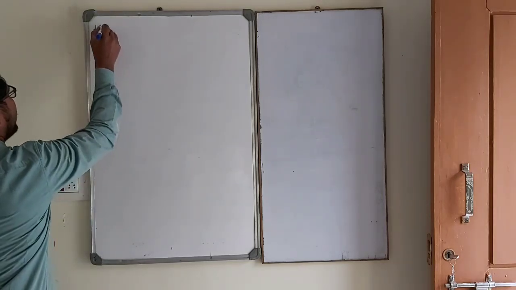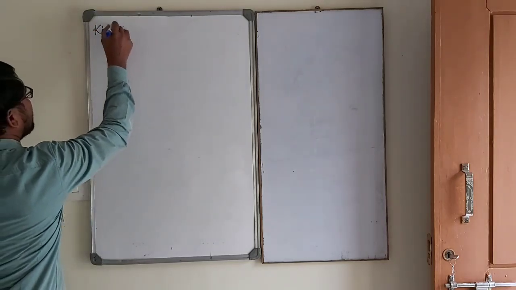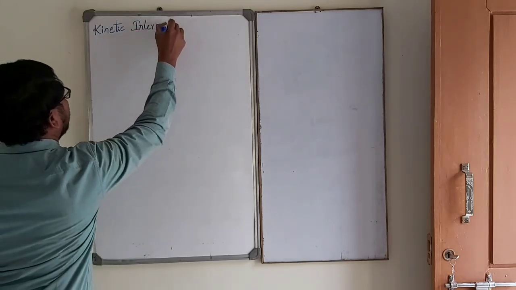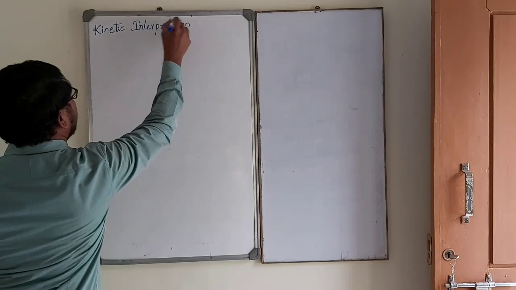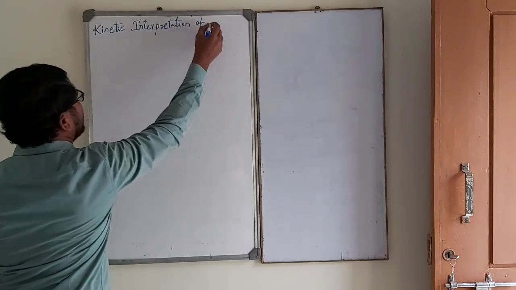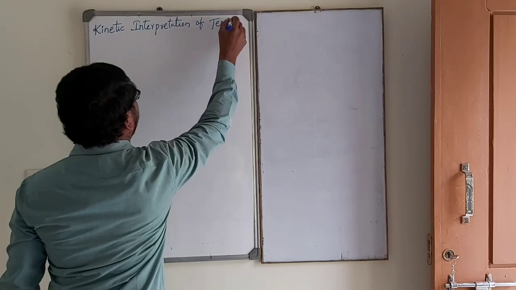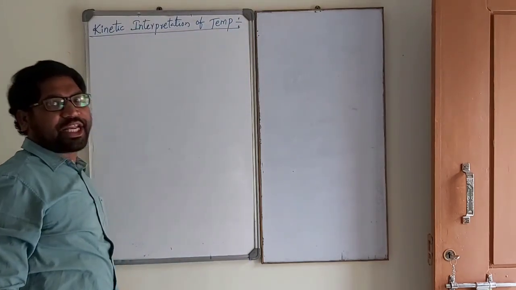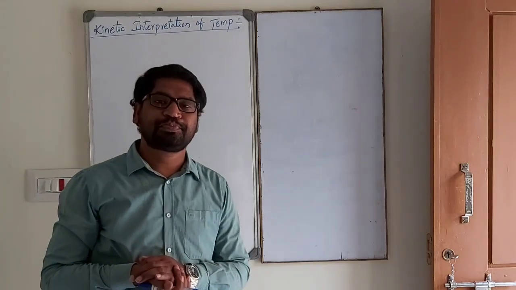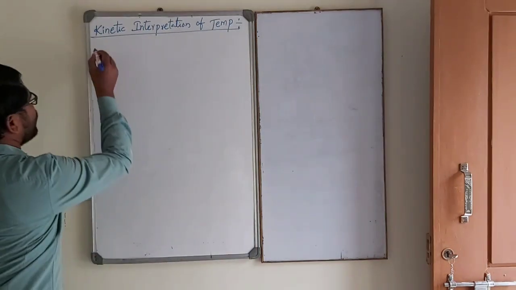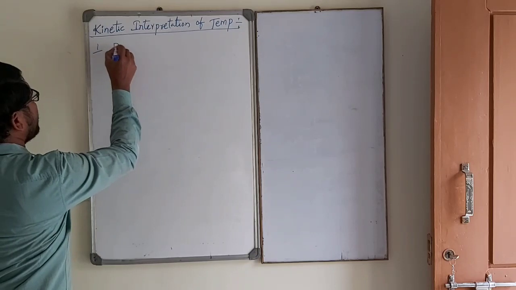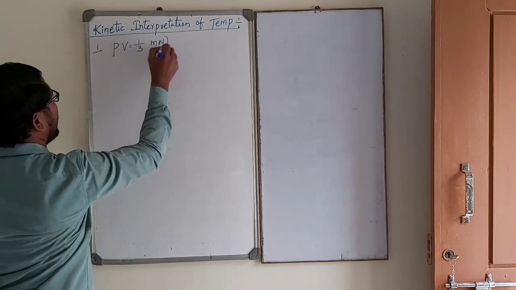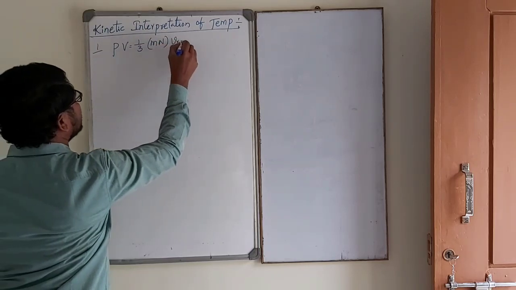Next, kinetic interpretation of temperature. What is that? See carefully. We know the basic equation, PV is equal to 1 by 3 m capital N into VRMS square.